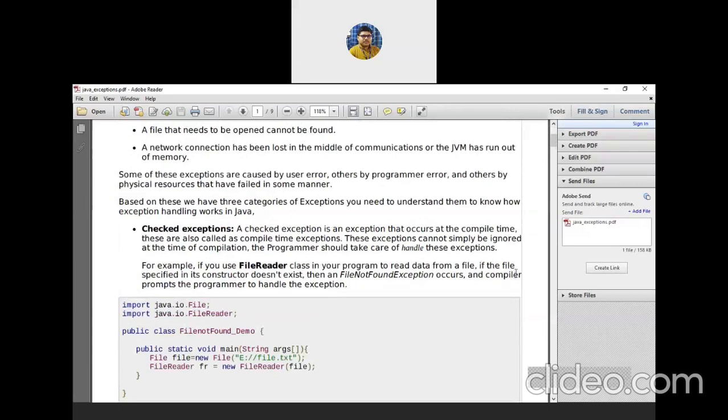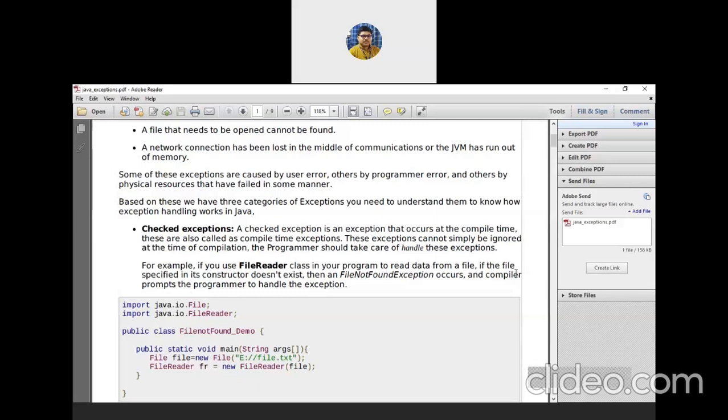Both are exceptions, which means both disrupt the normal execution of the program, and when this occurs your program terminates abnormally. When an exception occurs, your program immediately stops there if it is not handled.